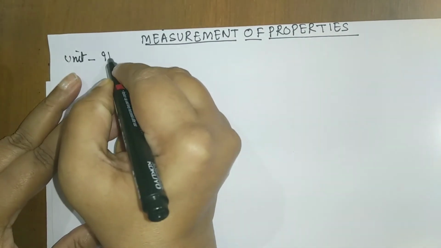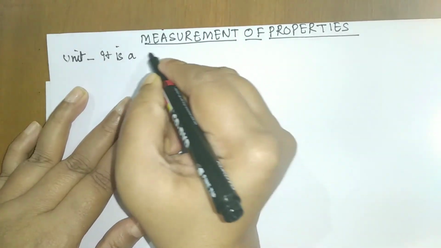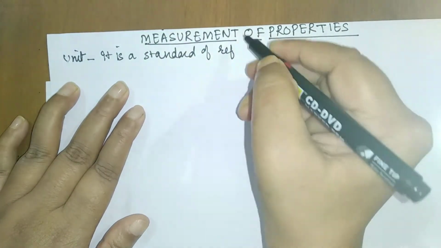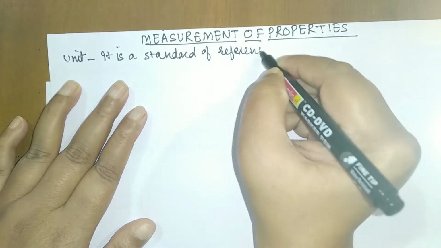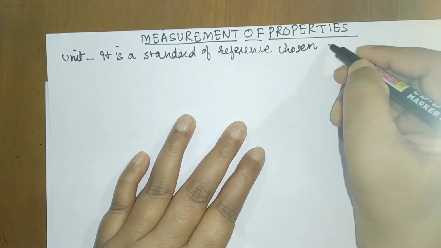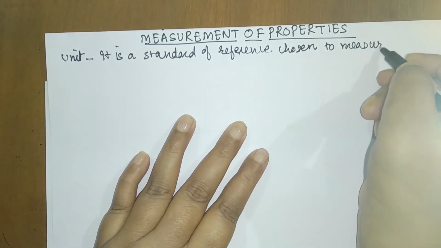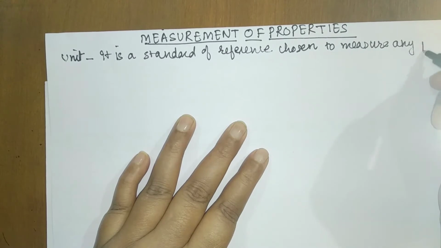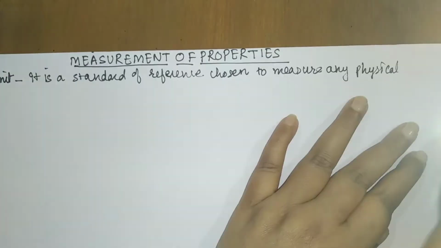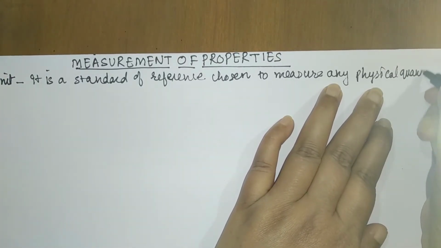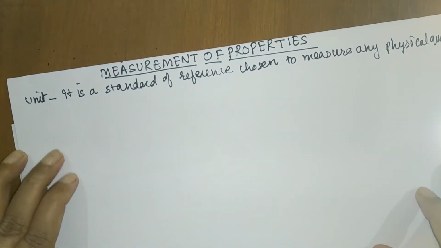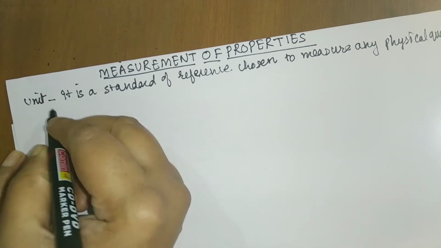It is a standard of reference, we call it the standard of reference, which is chosen to measure any physical quantity. So what can be the definition for unit? Let us see the definition for unit.